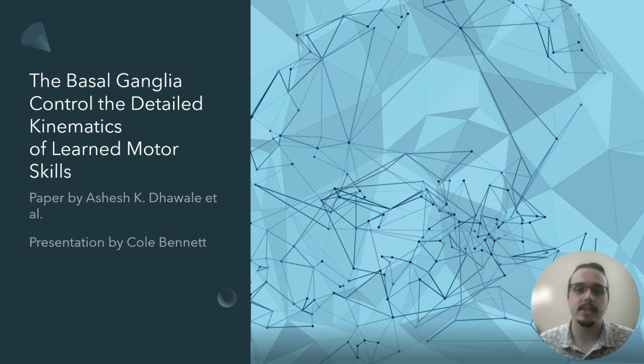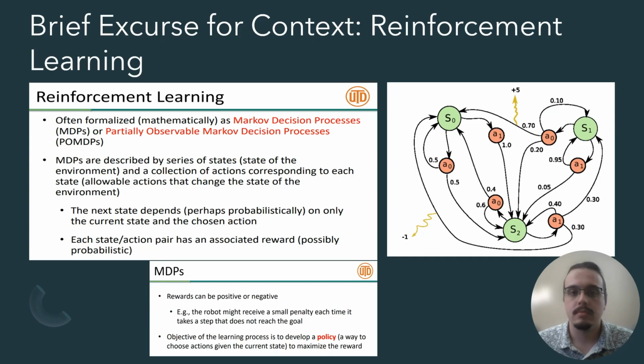Welcome to my presentation on The Basal Ganglia Control the Detailed Kinematics of Learned Motor Skills by Ashesh K. Dwale et al. Before we get into the paper, they utilize a framework from machine learning called reinforcement learning to contextualize their experiment, so I'll briefly discuss what that is.